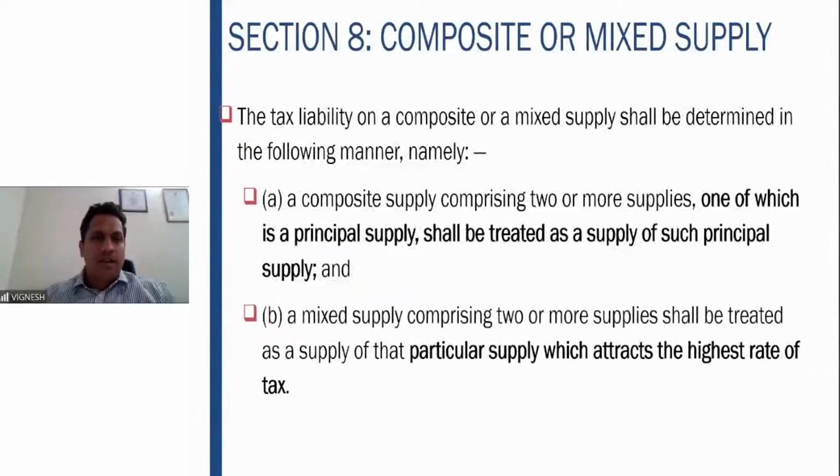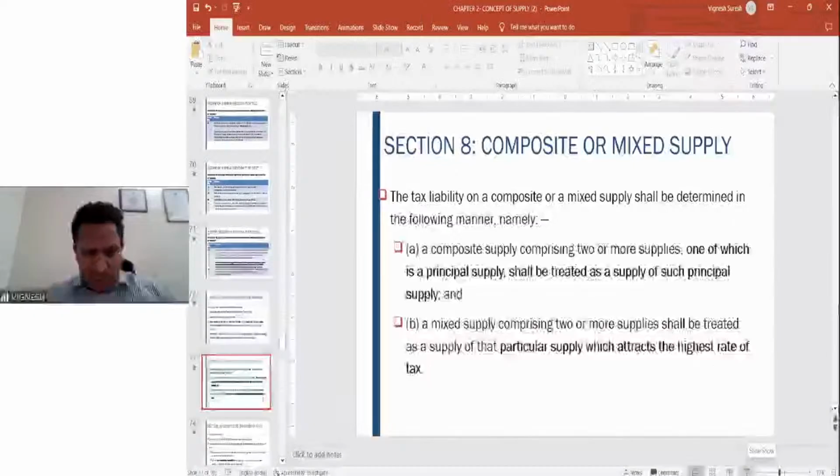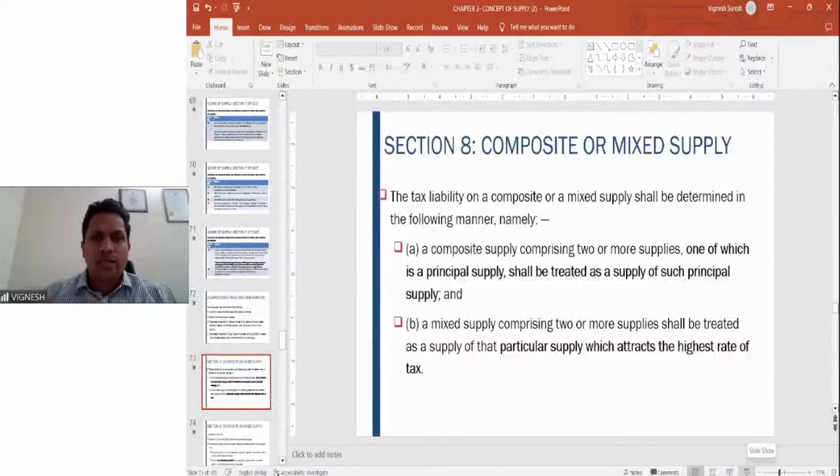Fine. So with that, we come to the end of schedules 1, 2, 3, along with section 7. These are very, very important sections from the examination point of view. I request all of you to dedicate quite a lot of time to understanding these provisions, and please feel free to check with me in case of any queries whatsoever.